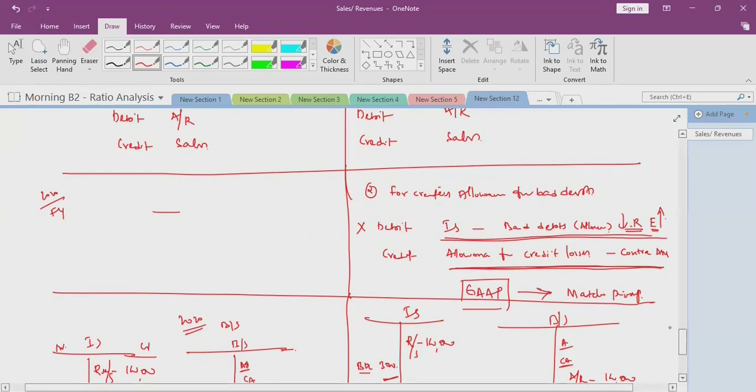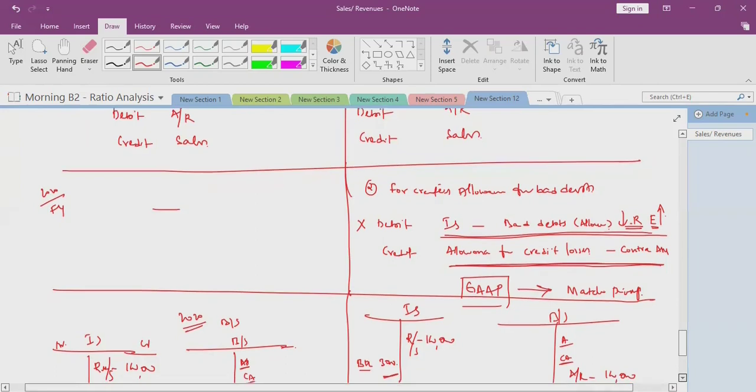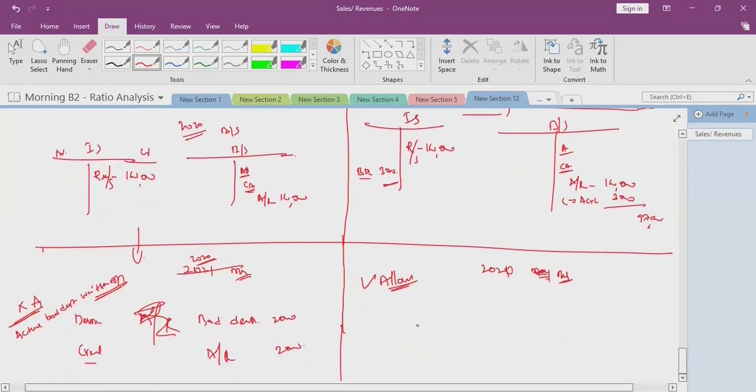Then what we will do: there is a permanent decrease in accounts receivable. Decrease in accounts receivable means it is credit. So credit accounts receivable for the permanent decrease.